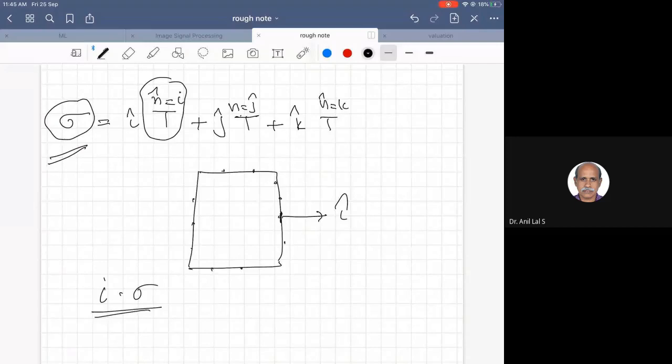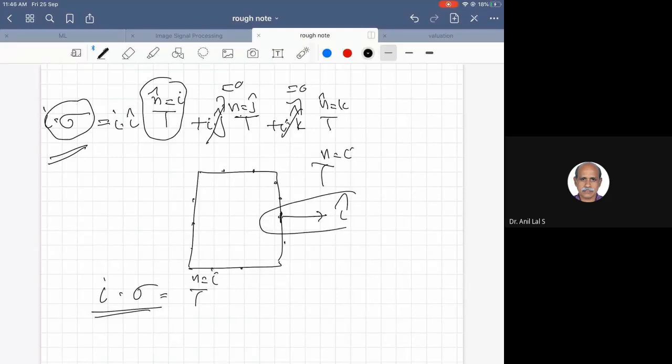You are dotting i from the left, so this becomes 0, this becomes 0, and you will get T n is equal to i. So this is for now, where the unit normal is along the x direction.